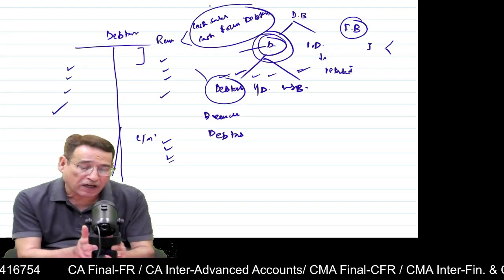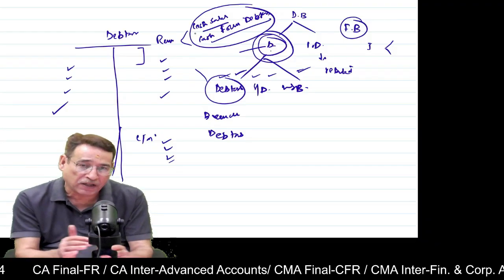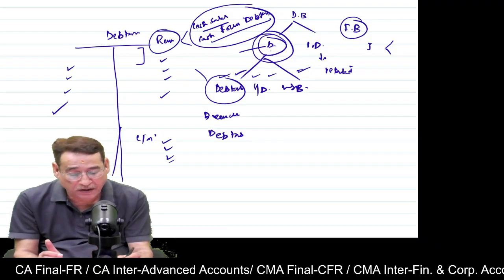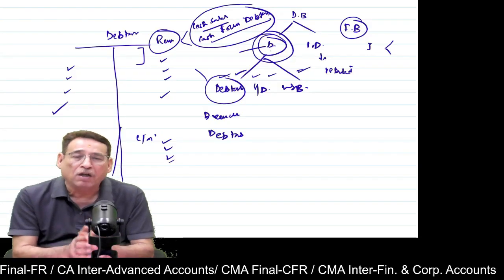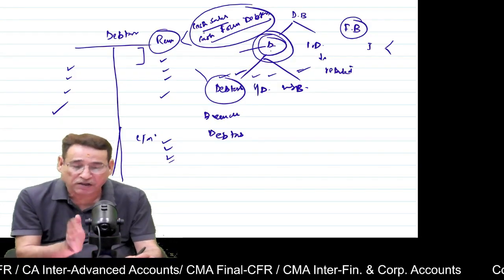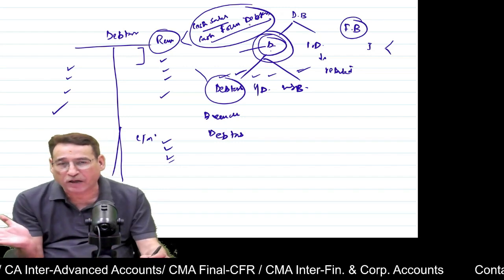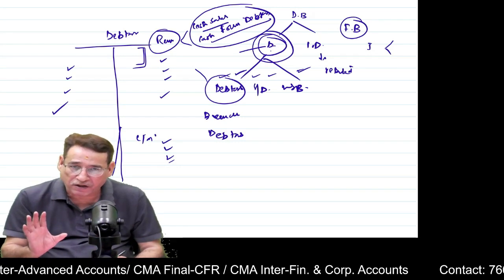Whatever cash is collected by the branch through cash sales and from debtors will be sent to the head office, and that is known as remittances. In simple words, it is the total amount collected by the branch on account of cash sales and from debtors and sent back to the head office. We are going to put it on the credit side, obviously. Is it clear to you or not?